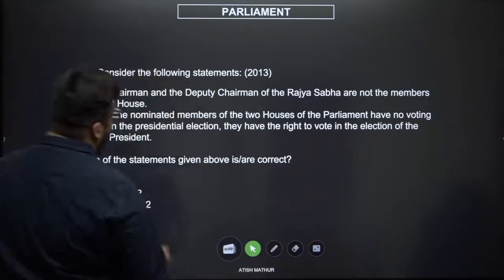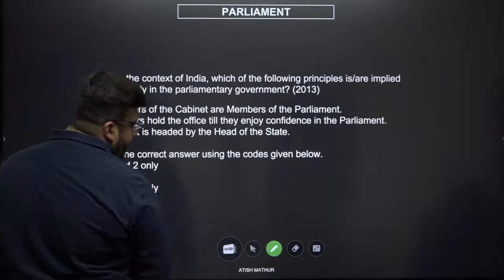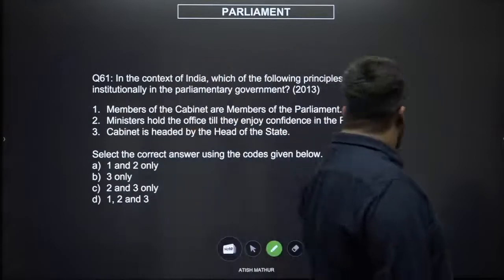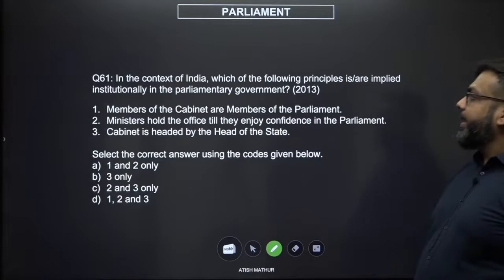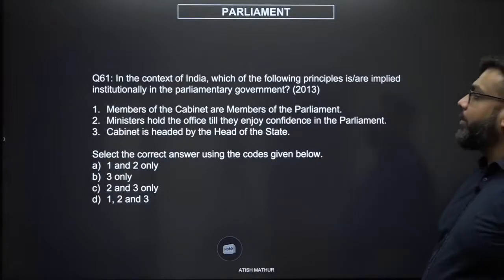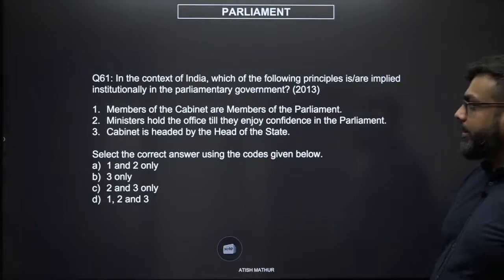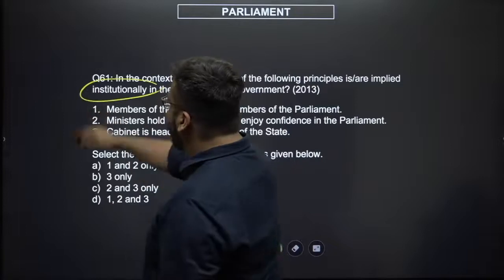Let's quickly check if that's the case. Yes, it is. The thrill that you still get to get questions right after so many years is still a good sign. In the context of India, which of the following principles is or are implied institutionally in the parliamentary government? So institutionally, that becomes an important word.